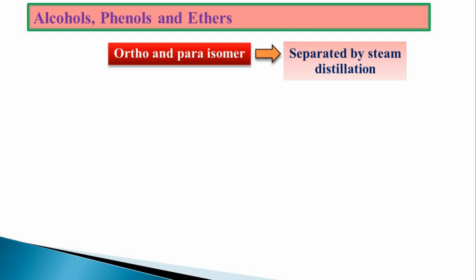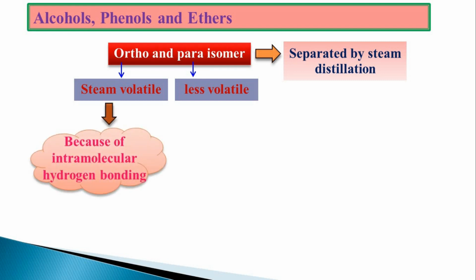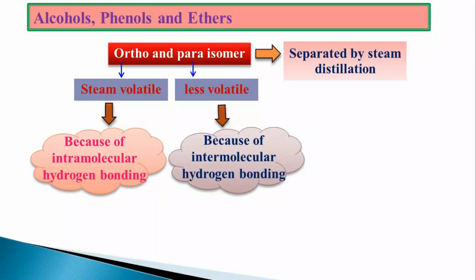It is mainly due to the difference in volatility of ortho and para. Ortho compound is steam volatile, whereas para one is less volatile. The main reason for this one is inter and intramolecular hydrogen bonding. The ortho isomer has intramolecular hydrogen bonding, whereas the para isomer has intermolecular hydrogen bonding. What do you mean by intramolecular hydrogen bonding? The hydrogen bond is present within the same molecule.